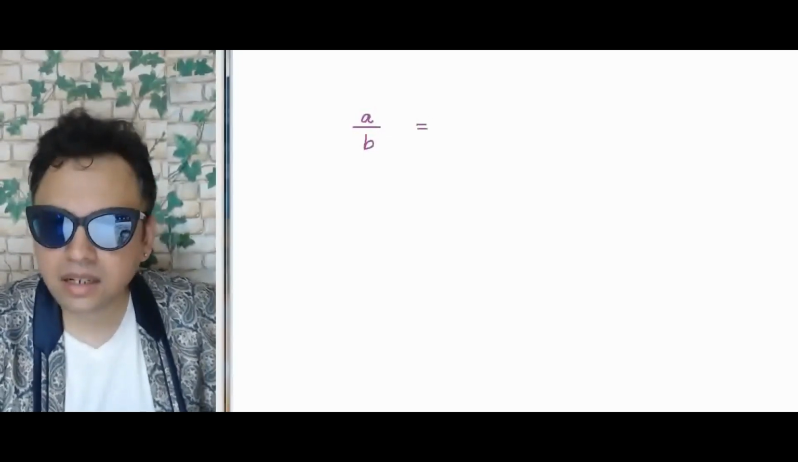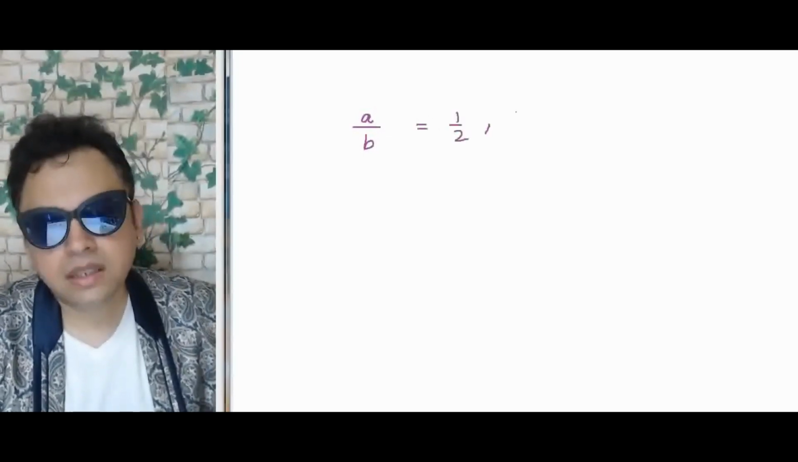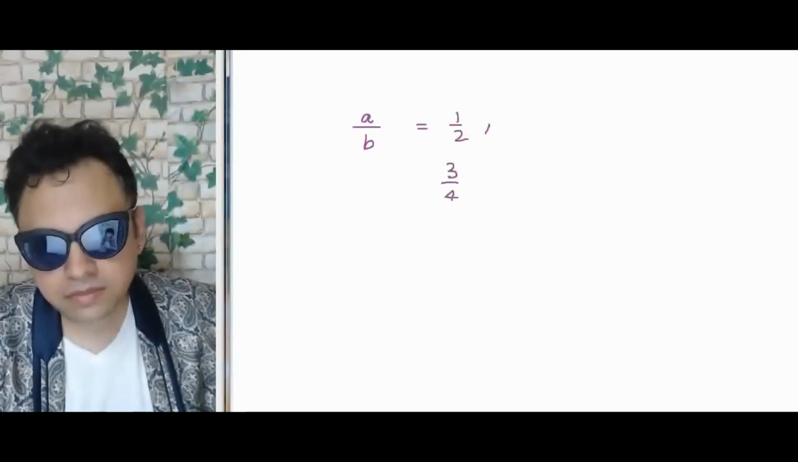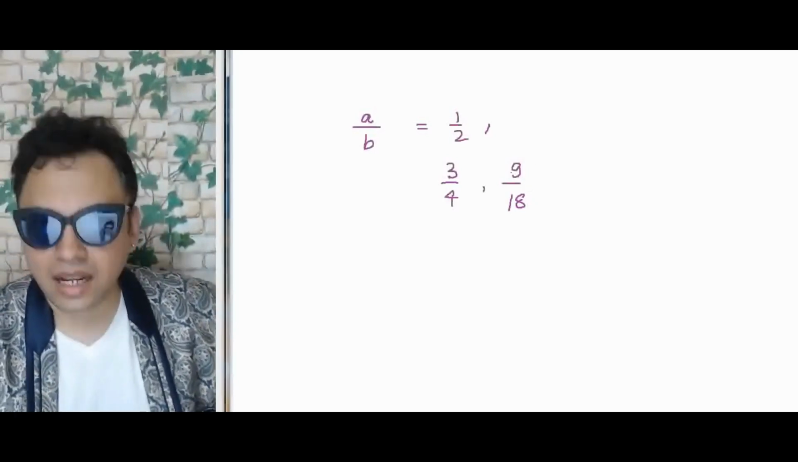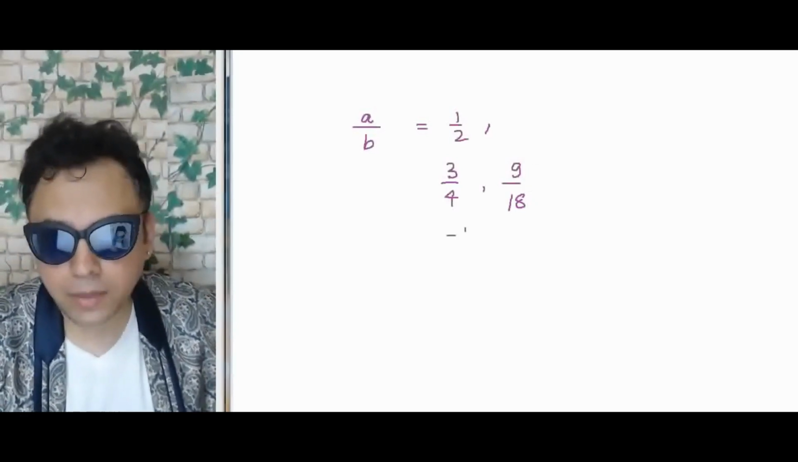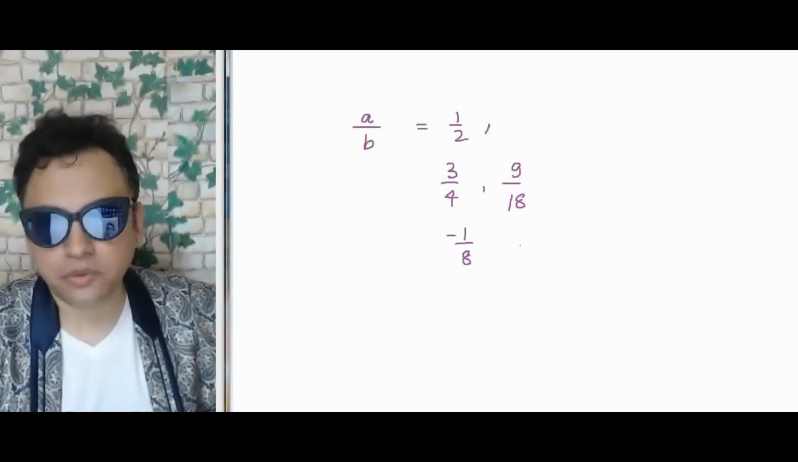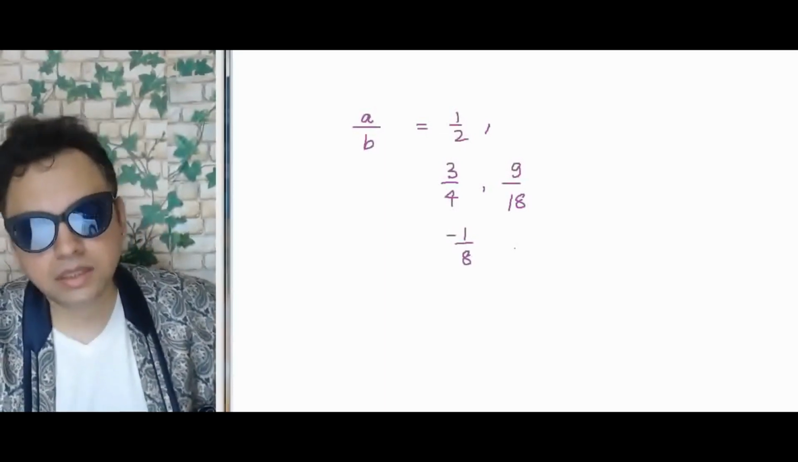So any other number if you have like 1 by 2, right? 3 by 4, 9 by 18. This can be simplified, right? Yes. So all these are rational numbers, even the negative ones. You can even have minus 1 by 8. That's also fine. So all these are rational numbers.